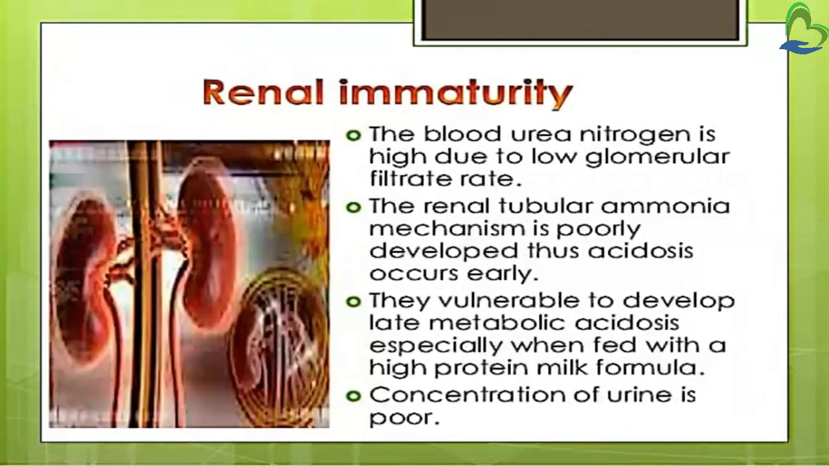Then renal immaturity. The blood urea nitrogen is high due to low glomerular filtration rate. Then the renal tubular ammonia mechanism is poorly developed. Thus acidosis occurs early. They are vulnerable to develop late metabolic acidosis. So metabolic acidosis means what? It is an imbalance in the body's acid-base balance, with reduced ability of the kidneys to excrete excess acid. Because of this late metabolic acidosis, the preterm baby will be unable to excrete the acids from their body. Then concentration of urine is poor.